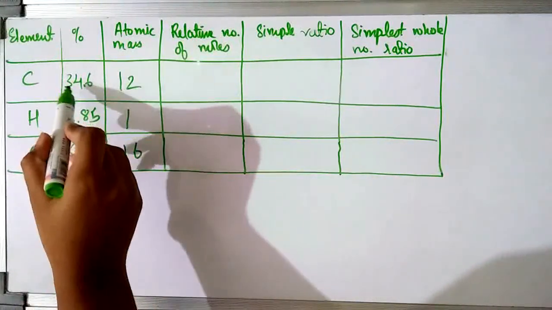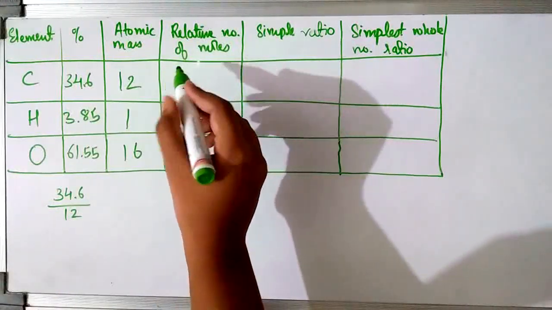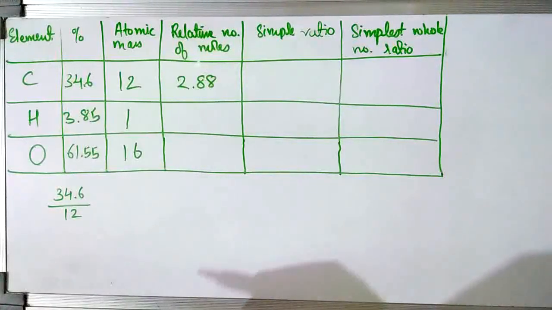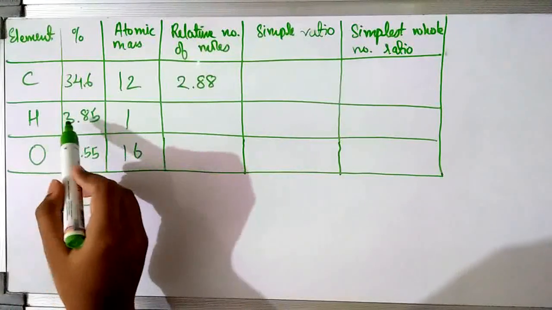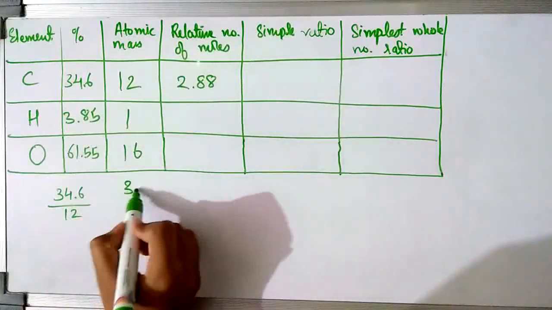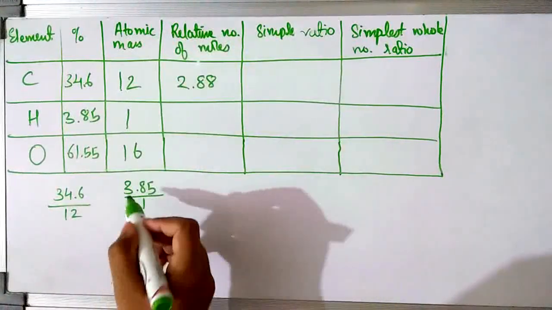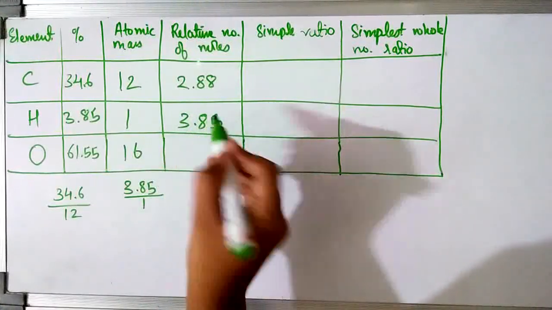When we divide 34.6 by 12, we get the relative number of moles as 2.88. Now for hydrogen also, the relative number of moles will be the percentage, 3.85, divided by the atomic mass, which is 1. So the relative number of moles will be 3.85.